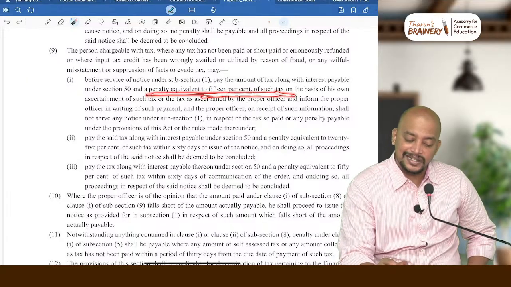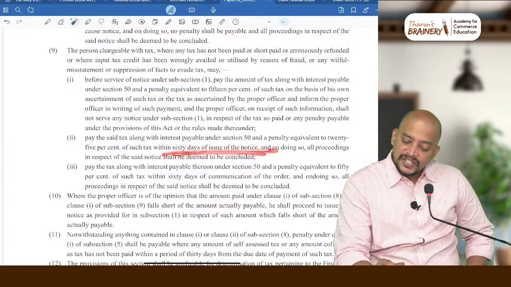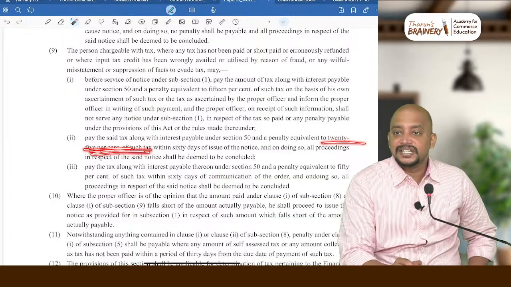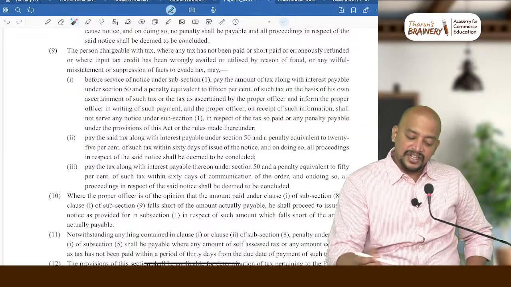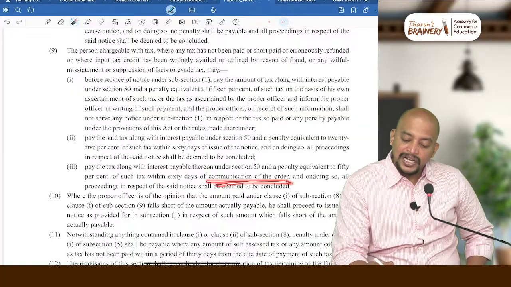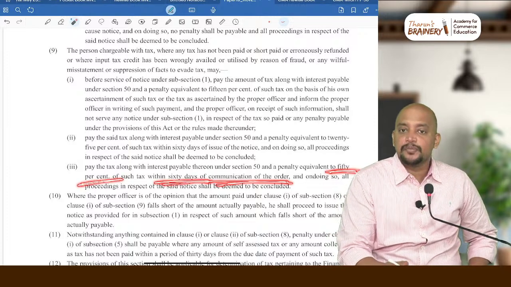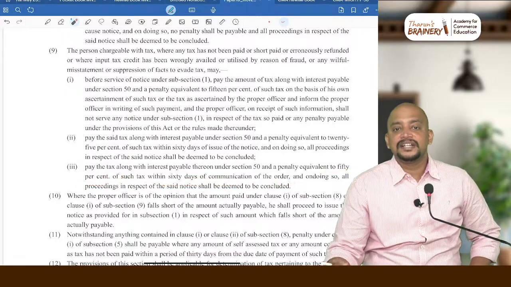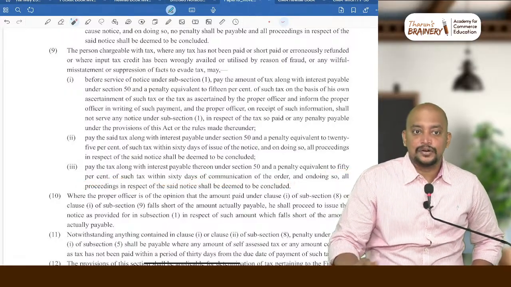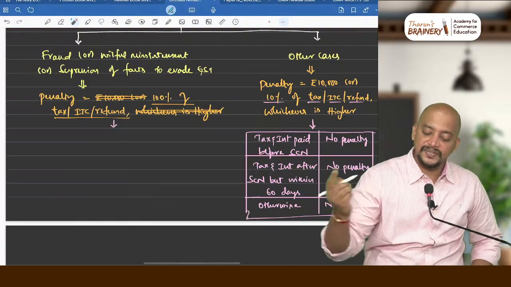Suppose if it is paid within 60 days from notice, penalty will be 25% of such tax. Is it clear? Suppose if it is paid thereafter within 60 days from order, then penalty equals to 50%, and in other cases, otherwise it will be normal penalty. Okay. So 3 discounts we have, whereas in the other case we have only 2 discounts.